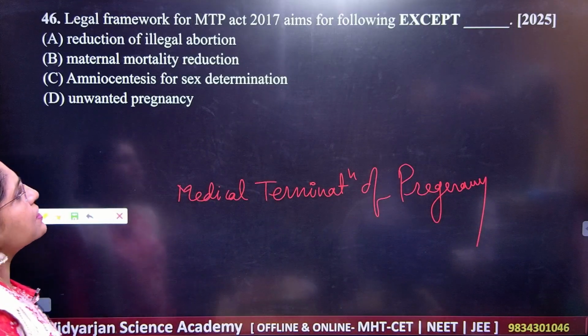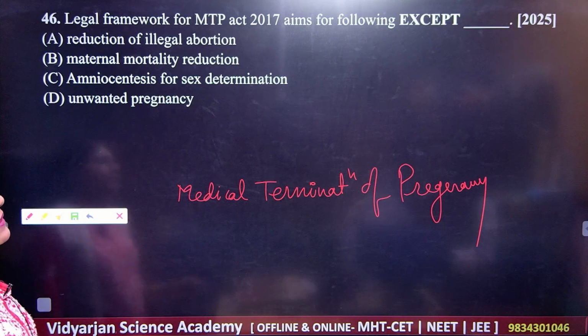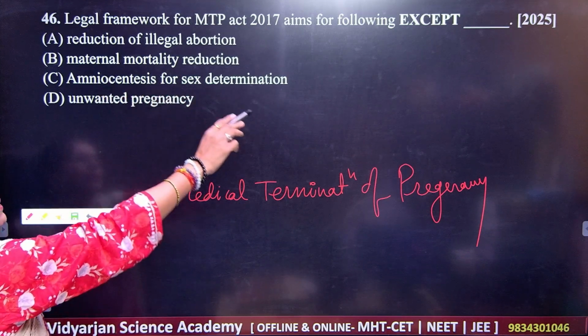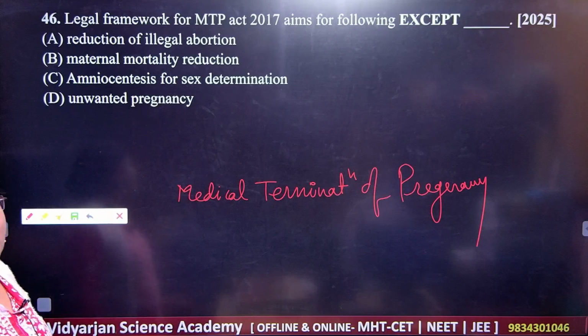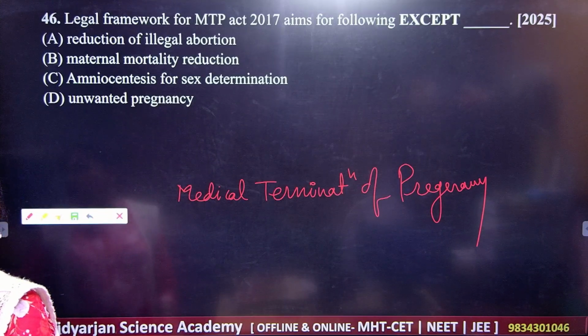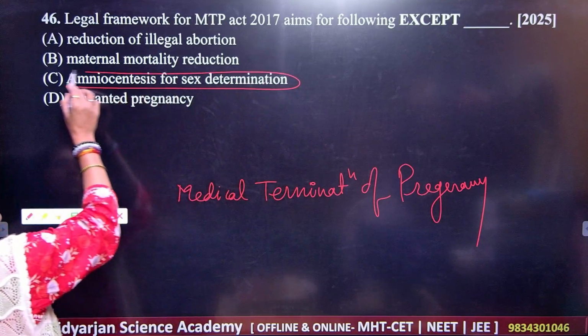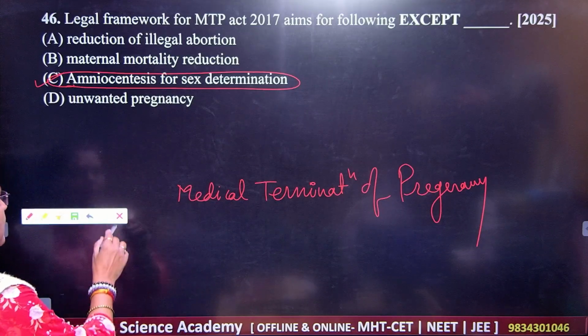So what is this here? In 2017, except reduction of illegal abortion, maternal mortality reduction, amniocentesis for sex determination, and unwanted pregnancy. So what do you think here? That amniocentesis for the sex determination. Got it? So your answer should be C here.